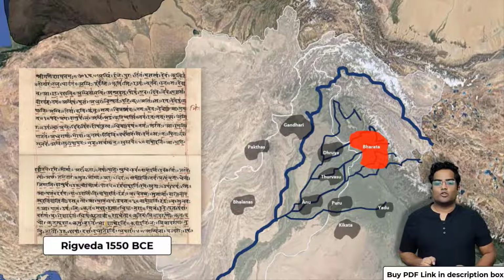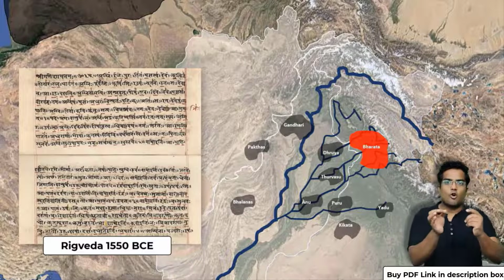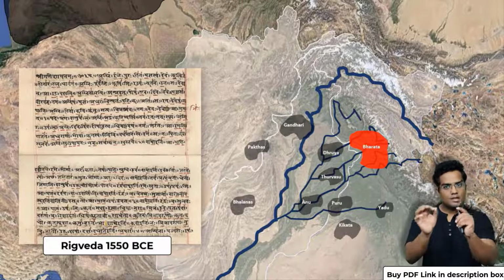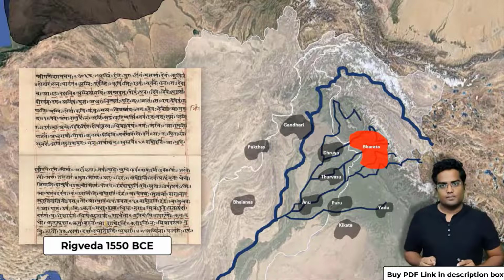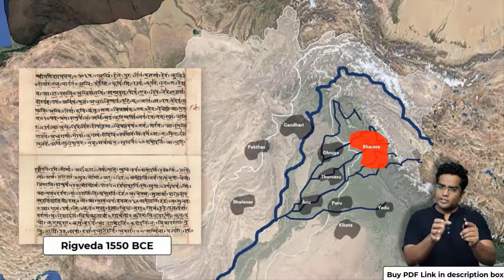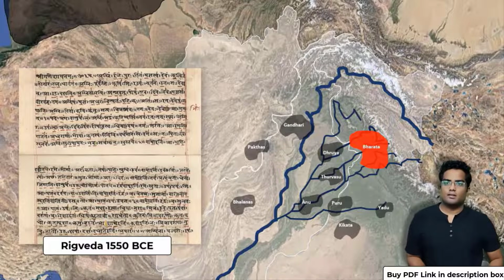Now, there is an important thing that you have to know. All these are small kingdoms or cultures, small tribes, but essentially Indo-Aryans. Now, you have to focus on the red part, the place where the Bharata tribe is located.